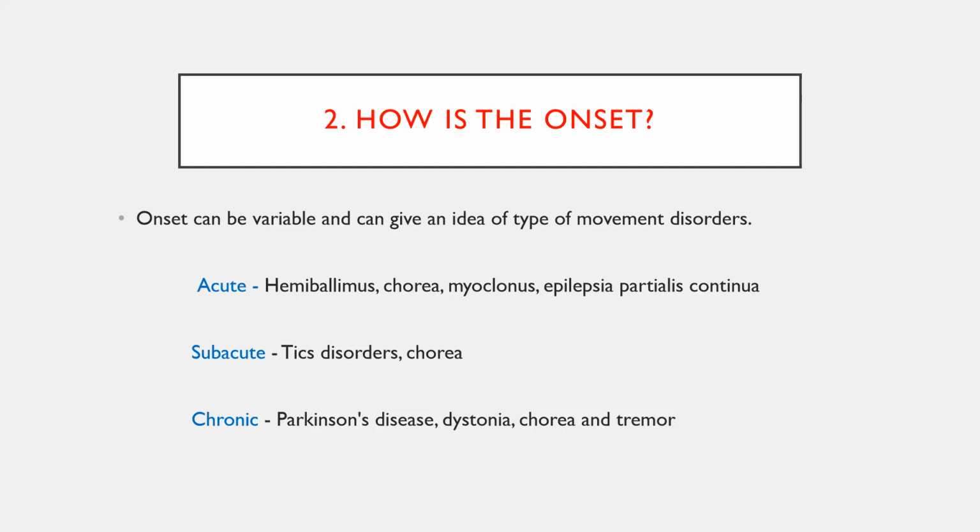Let us come to subacute onset. Most of the tic disorders and chorea come under subacute onset. Chronic duration of illness is seen most commonly in Parkinson's disease, dystonia, other varieties of chorea, and tremor syndromes. Just ask the question, and depending on the answer, you can narrow down the particular movement disorder that has occurred in the patient.